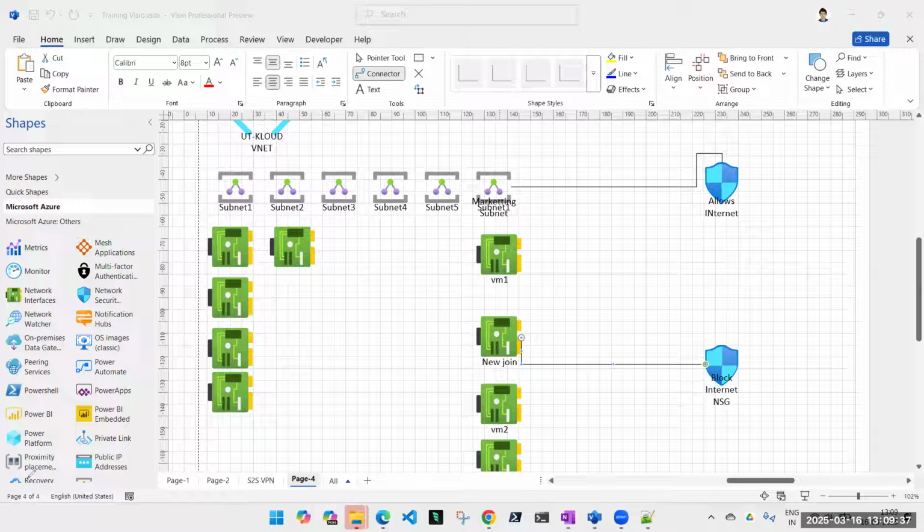Yes, no, maybe. Any doubts, any questions, guys? Yes, guys, any doubts in network security group? Topic is not over. There are more things. We'll also do the practical next time, but whatever we have covered till now, the theory and the concept part, is it clear?